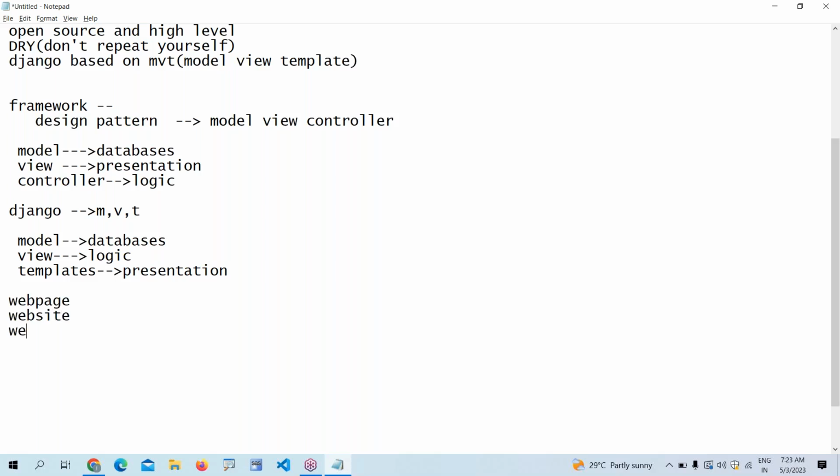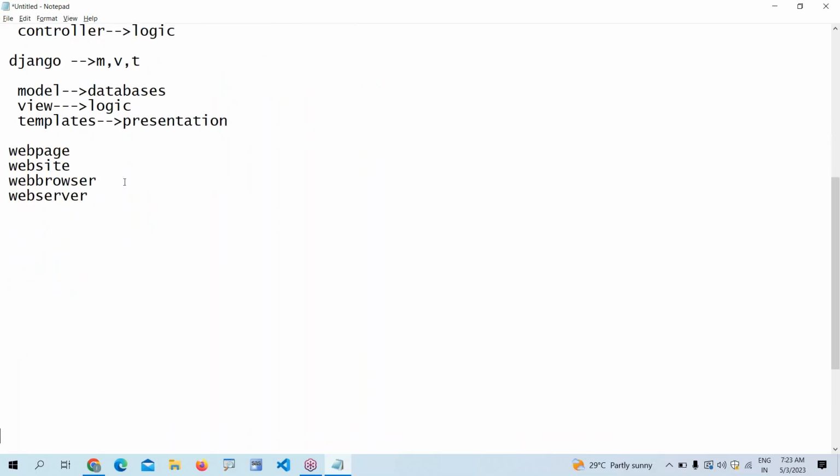What is this? And we are going to understand the web browser. And we need to understand the web server. One by one, we are going to understand the basic knowledge. You need to know what a web page, website, web browser, and web server are. So what is a web page?